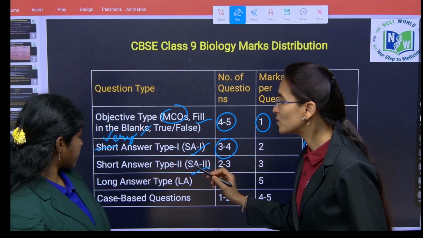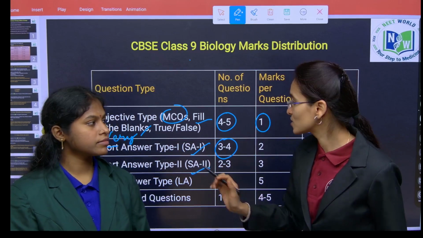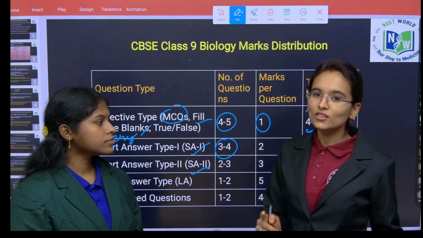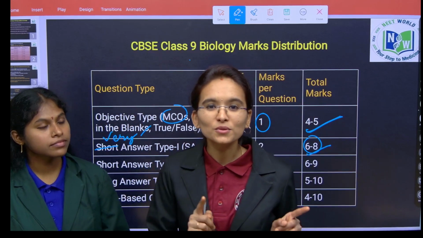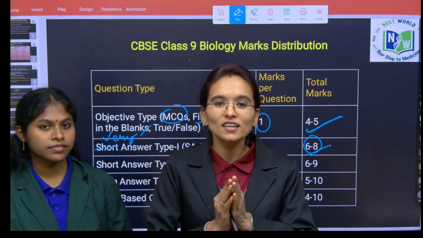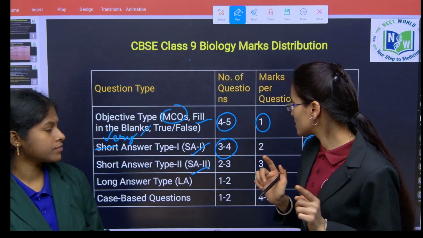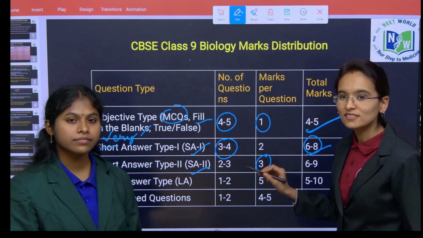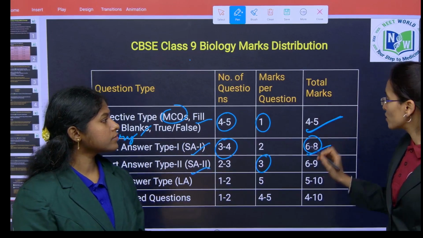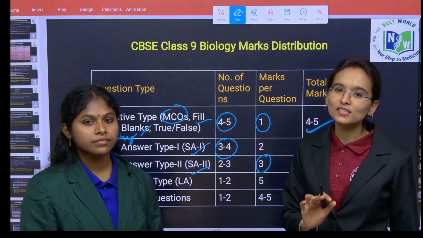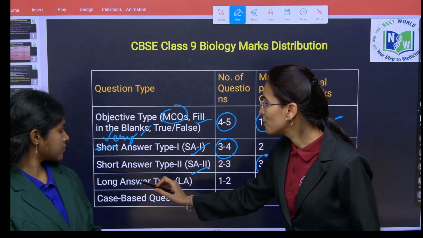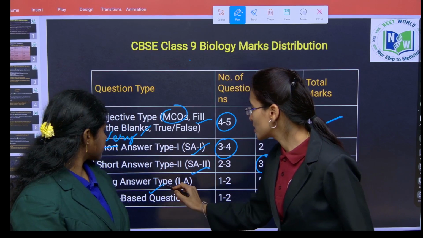And next, if you look into Section C, that is short answer type of questions. Here you are going to get approximately 2 to 3 questions, and each question is going to carry 3 marks. So the total marks you are going to score is 6 to 9 marks, children. In Section D, there are long answer type of questions.